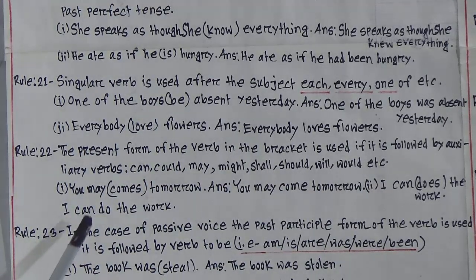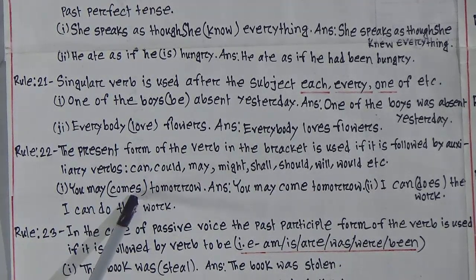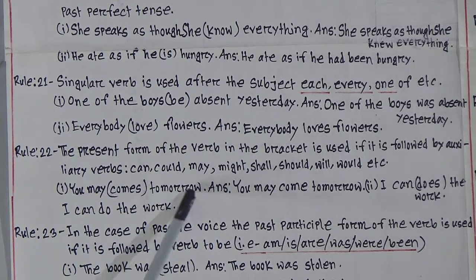Look at the example. You may (come) tomorrow. So look at the correct sentence: you may come. After "may" we will use the base form or the present form of the verb. You may come tomorrow. Second example: I can (do) the work. So look at the correct sentence: I can do the work.